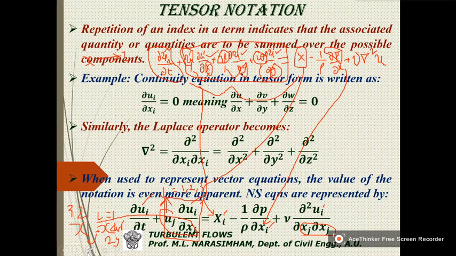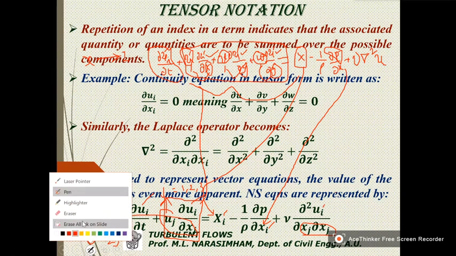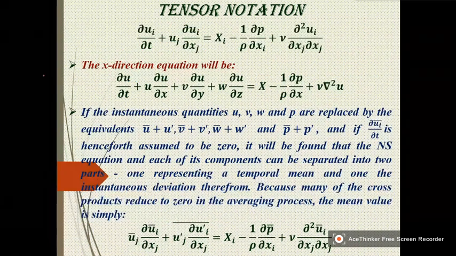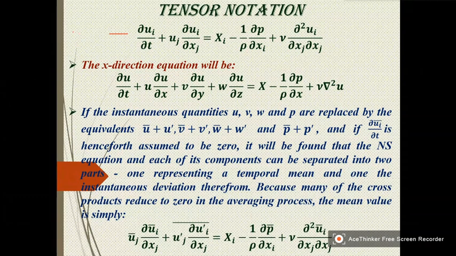So let us now look at the expanded form once again. So this is what I have written there. This is in tensor notation.